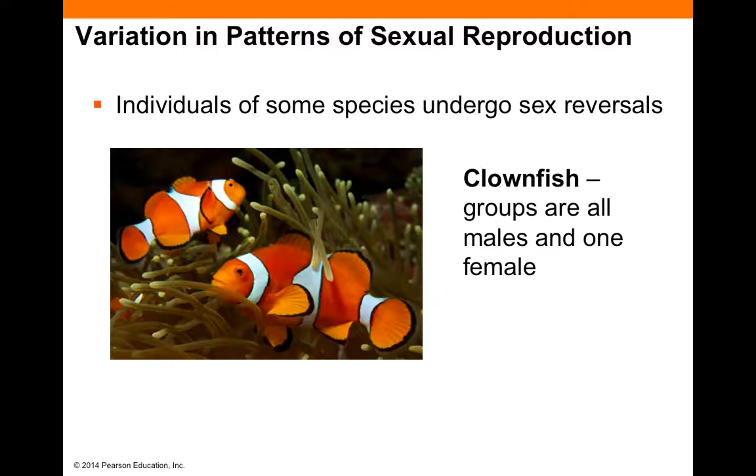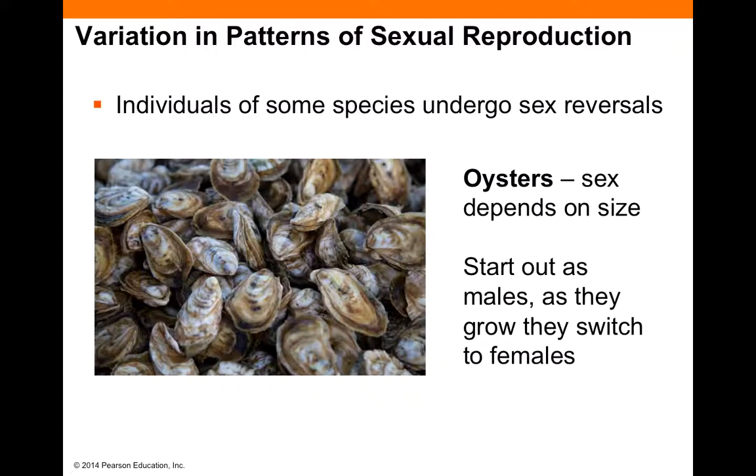The opposite happens in the clownfish. Groups are all males and one female. And when the female dies, the largest male will switch sex and become the female of the group. And in oysters, sex depends on size. All oysters start out as males, and when they reach a certain size, they will become female.